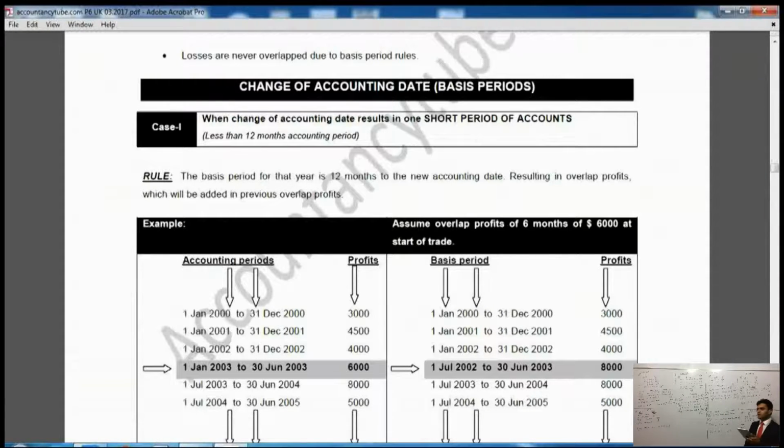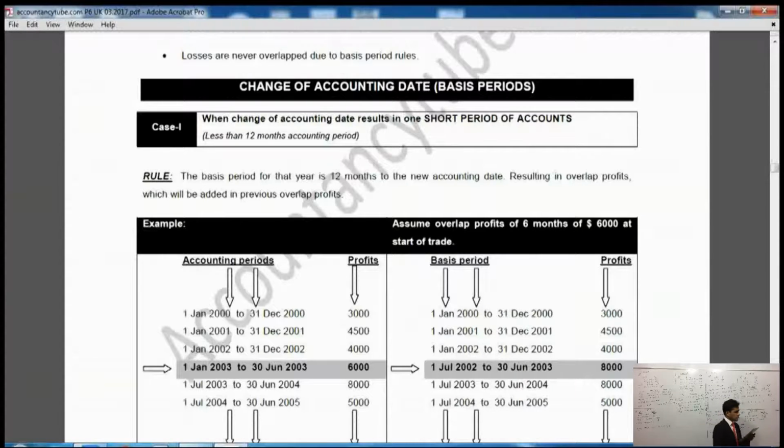So whenever the word short period of account or the long period of account comes, by short period of account we mean less than 12 months, and by long period of account we mean more than 12 months. So our normal period is of 12 months. If it is more than 12 months, it is a long period. If it is less than 12 months, it is a short period.